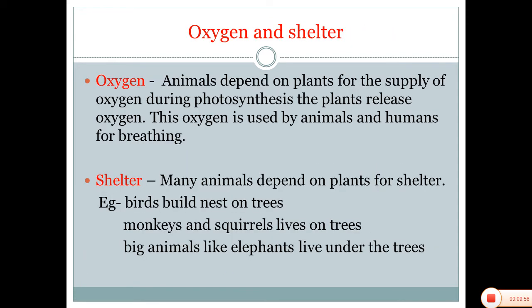Now, oxygen and shelter. Animals depend on plants for the supply of oxygen. During photosynthesis, the plant releases oxygen. This oxygen is used by animals and human beings for breathing. And the next one is shelter. Many animals depend on plants for shelter. For example, we see birds build nests on the tree, monkeys and squirrels live on the tree, and some animals live under the tree for shelter, like elephants.